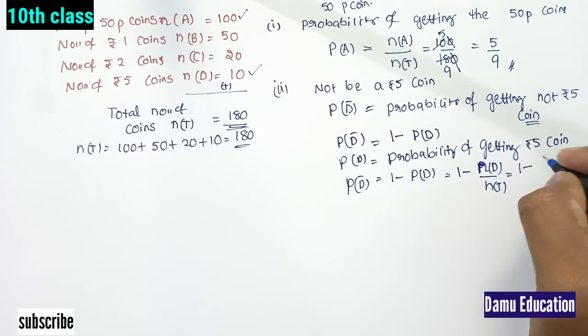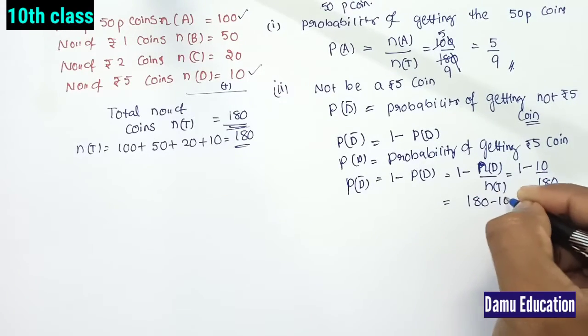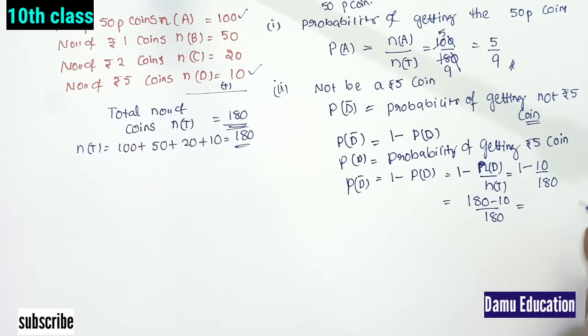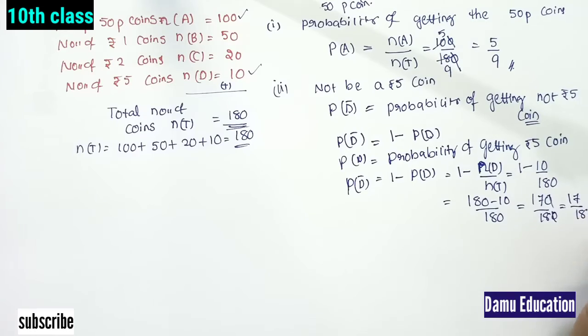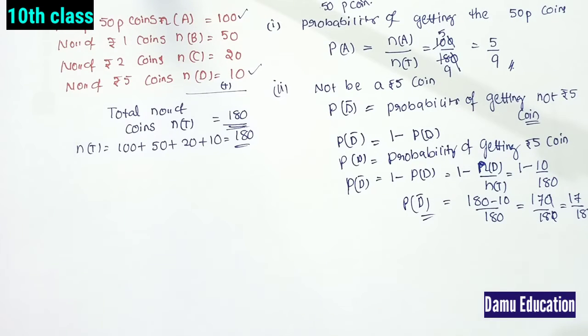So n of D is 10 and total is 180, so that is 180 minus 10 by 180. We get 170 by 180. The zeros cancel, and that is equal to 17 by 18. So this is our answer, 17 by 18, that is P of D bar, not a 5 rupee coin.